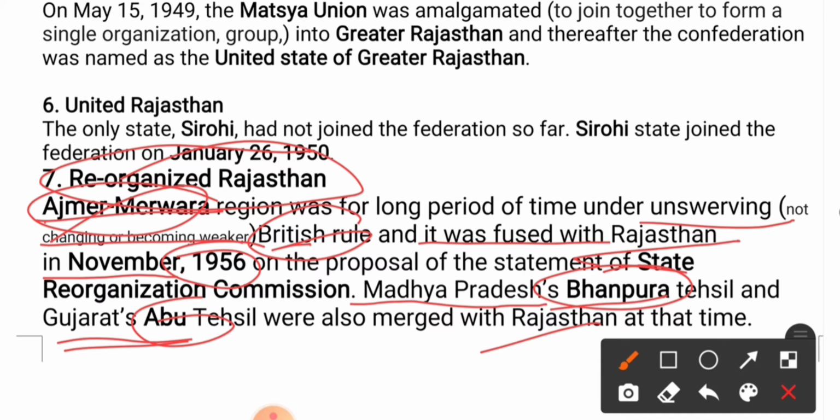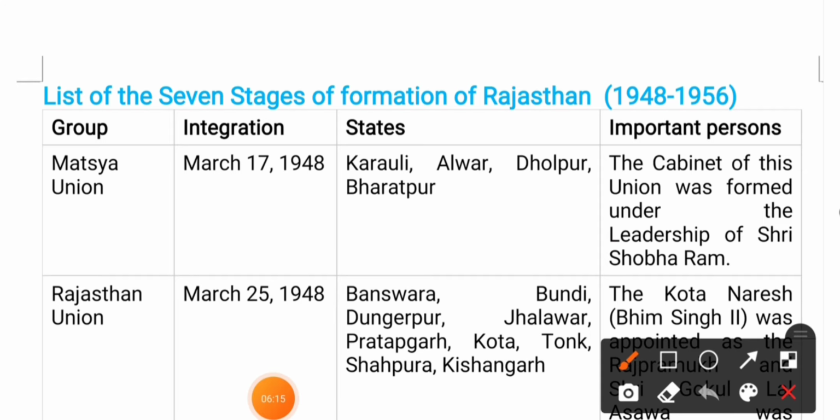So there were two places. One was Bhanpura and the other was Mount Abu. Bhanpura was a part of Madhya Pradesh and Mount Abu was a part of Gujarat, but in 1956 they merged with Rajasthan. Now I have the table of the whole integration of Rajasthan, the 7 stages of the formation of Rajasthan, from 1948 to 1956.